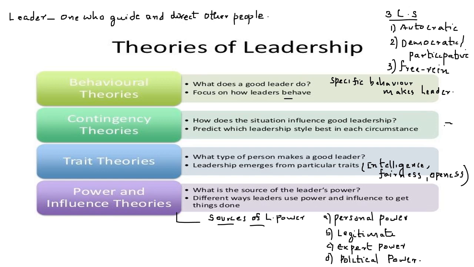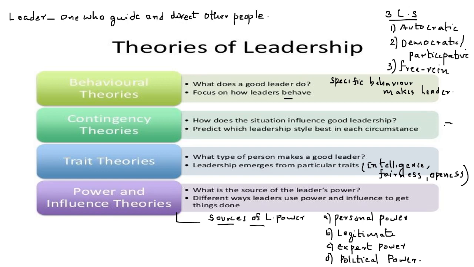It's a process of influence. It is related to a particular situation, and if the employees are satisfied with their leader, it can lead to better performance from their end, and that can ultimately lead to organizational effectiveness. So leadership has a great role as far as an organization is concerned, right?